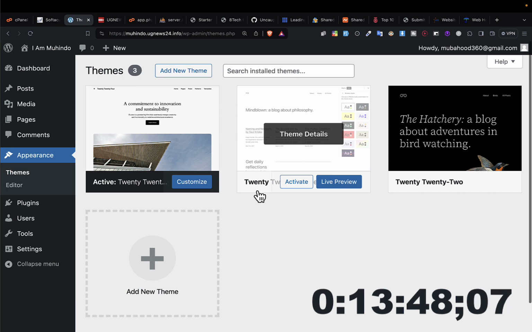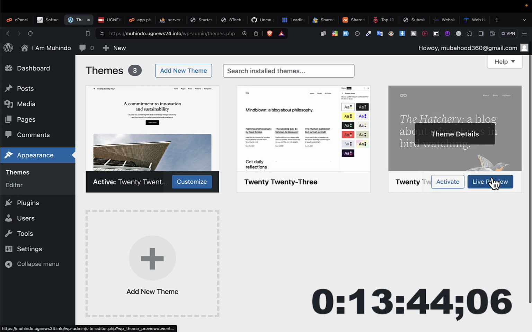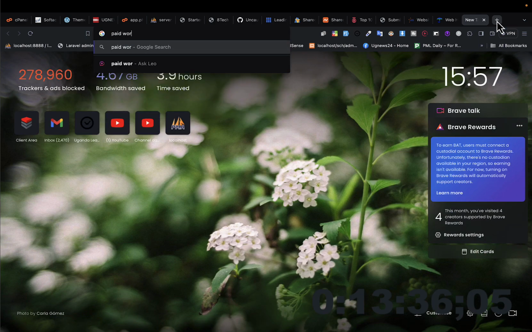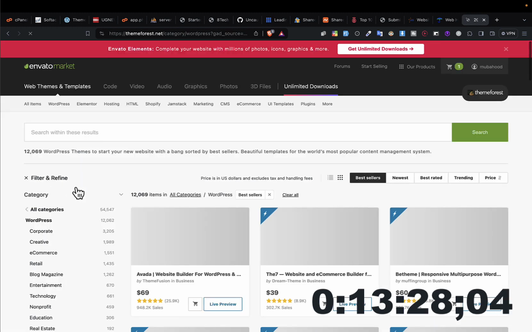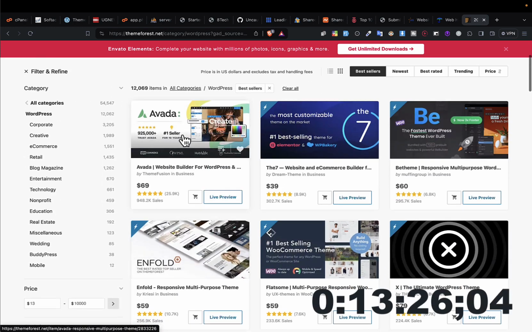So there are so many paid themes of WordPress that you can add to your WordPress website to make it very powerful. For example, you can simply search here for paid WordPress themes. There is this company called Envato. They sell WordPress themes, and also other companies do. Here they'll show you different kinds of themes.